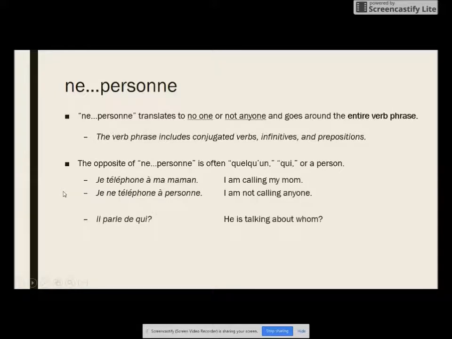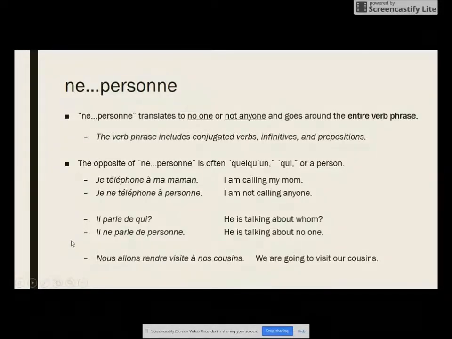Il parle de qui? He's talking about whom? Il ne parle de personne. Ne personne, going around our entire verb phrase that includes the conjugated verb and the preposition. Il ne parle de personne. He is talking about no one.